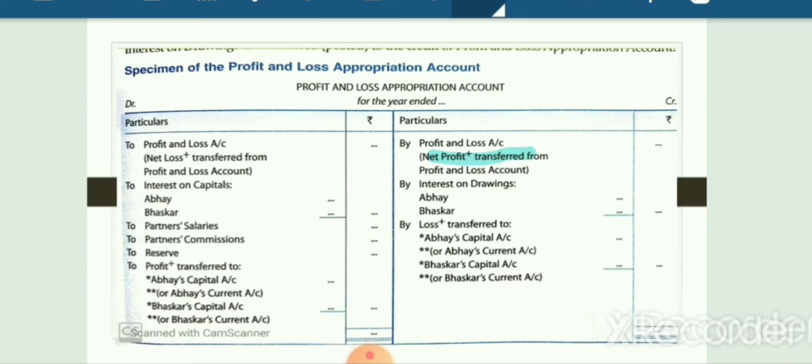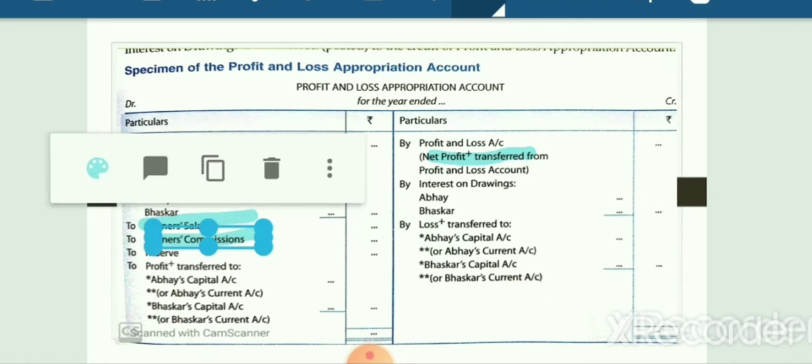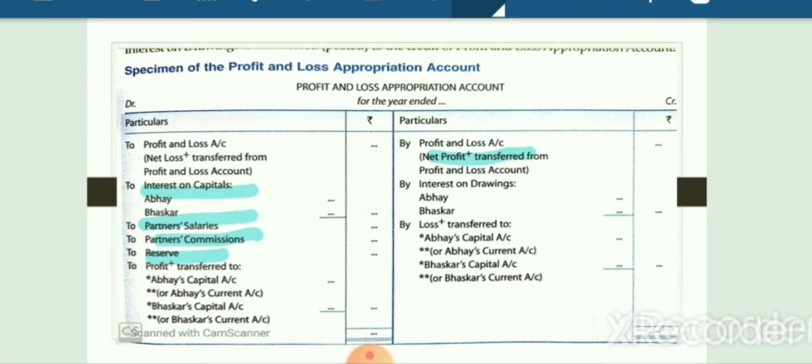Then we will start giving appropriations. First appropriation which we have to give to partner is interest on capital, salary, commission, and reserve is also termed as a part of appropriation. Now, the one more thing which we have to charge from the partner is interest on drawing will be termed as income in profit and loss appropriation account.